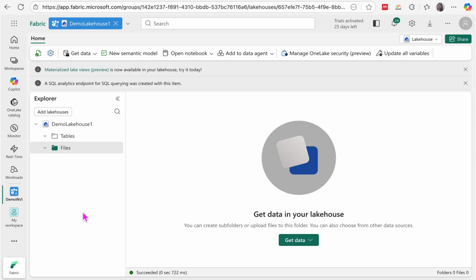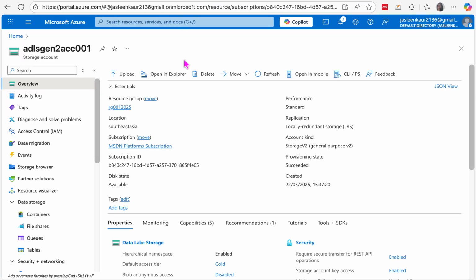Let's say, instead of using the service principal or organizational account as the authentication method, we'll be utilizing the workspace identity. So what is a workspace identity? Workspace identity is basically a kind of managed identity that you provide to the particular workspace. In the sense, this workspace is going to act as a user, and you are going to add this workspace identity into your ADLS Gen2 storage account for the particular container or the file and folder for which you want to provide the permission within this workspace. For that, let's first get started with creating the workspace identity.